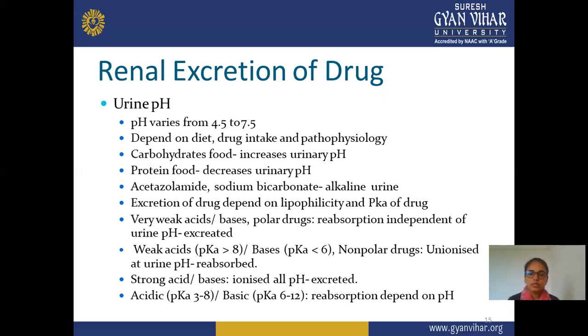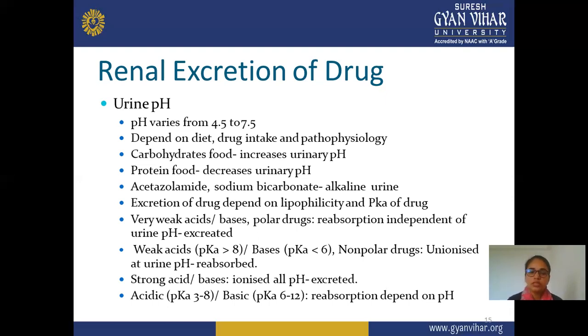Next, for weak acid and base polar drugs, reabsorption and excretion are independent of urine pH. It means only the weak nature of the drug, including acidic and basic, doesn't affect this, and it is independent for reabsorption and excretion. A weak acid has pKa more than 8, and a base has pKa less than 6, and a non-polar drug that is ionized at urine pH is easily reabsorbed. Strong acids and bases, which are ionized, are excreted at all pH.